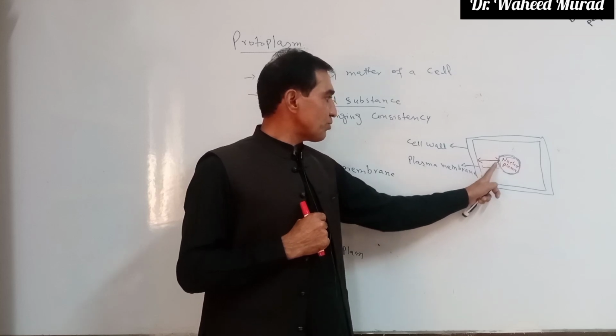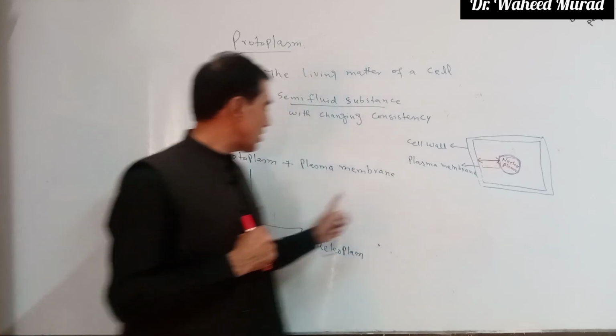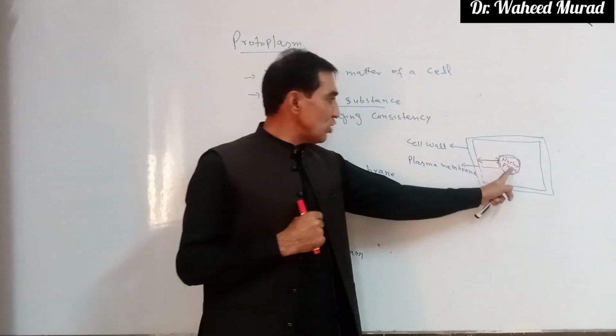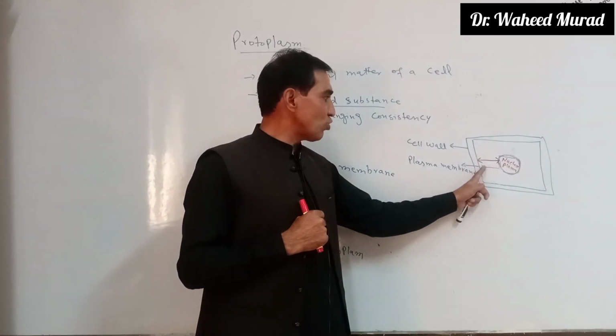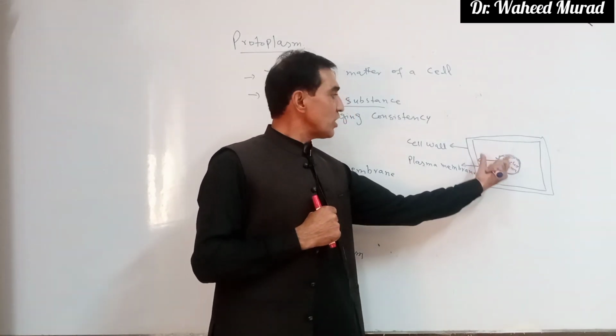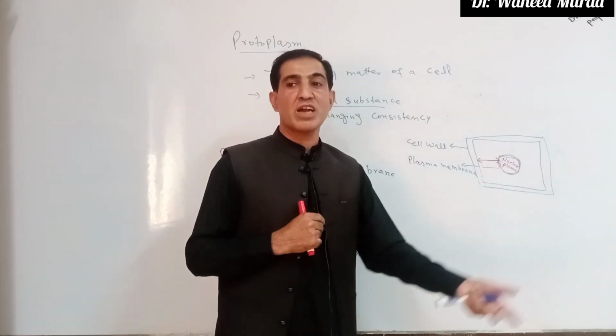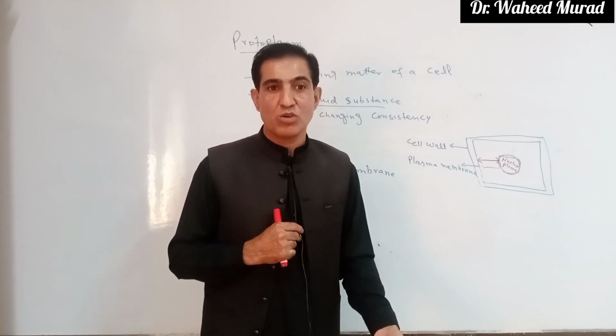The ground substance between the nuclear envelope and the plasma membrane is called cytoplasm. Nucleoplasm plus cytoplasm collectively is known as protoplasm. The protoplasm with the plasma membrane is called protoplast. Okay, thank you very much.